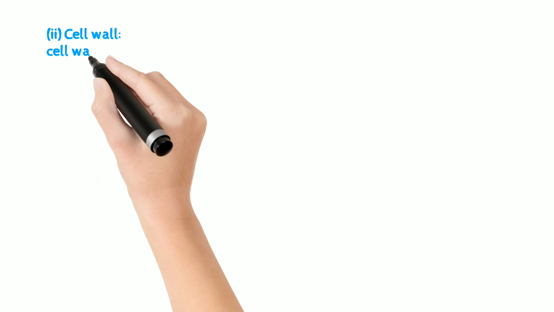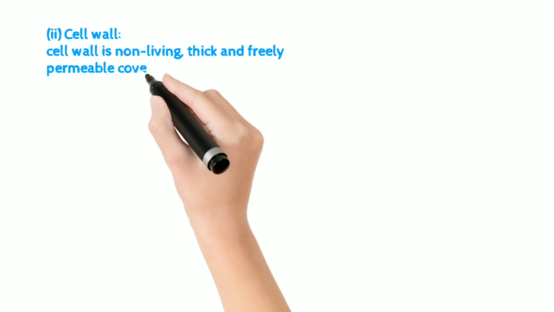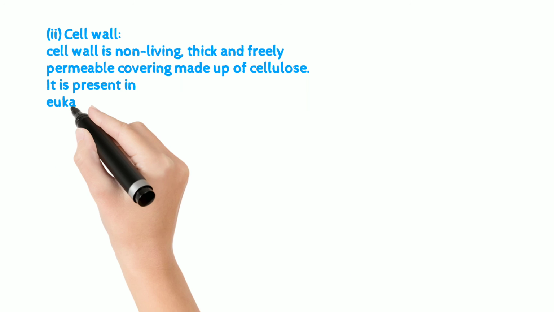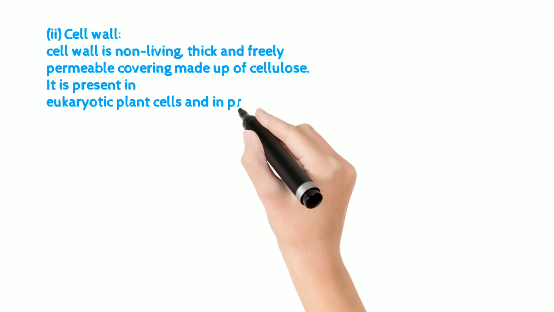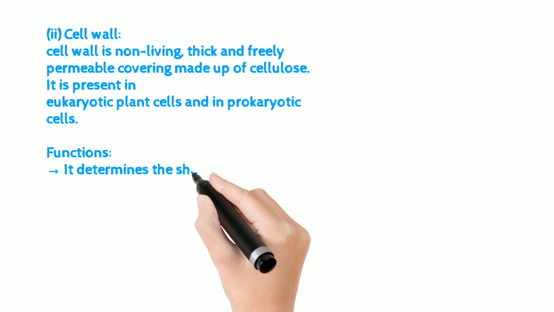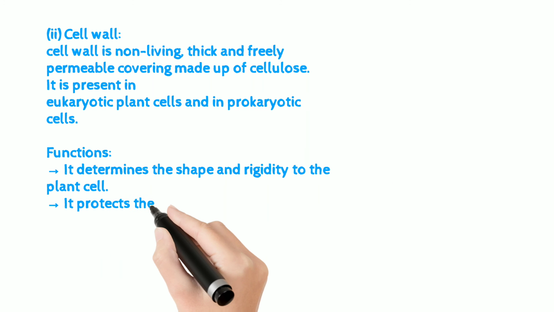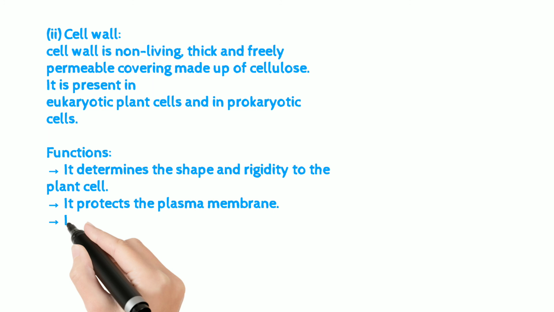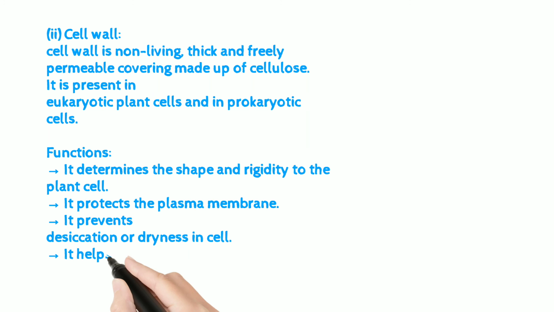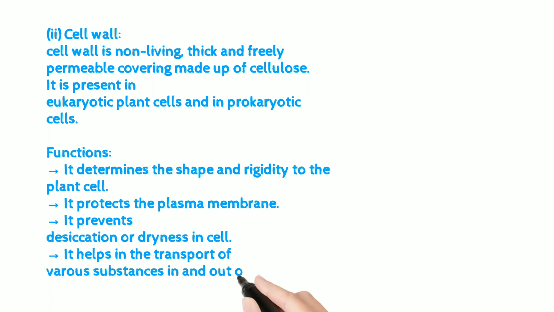Cell wall. Cell wall is non-living, thick and freely permeable covering made up of cellulose. It is present in eukaryotic plant cells and in prokaryotic cells. Functions. It determines the shape and rigidity to the plant cell. It protects the plasma membrane. It prevents desiccation or dryness in cell. It helps in the transport of various substances in and out of the cell.